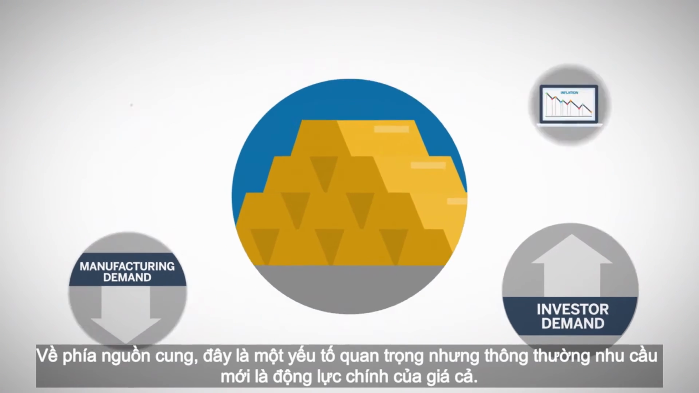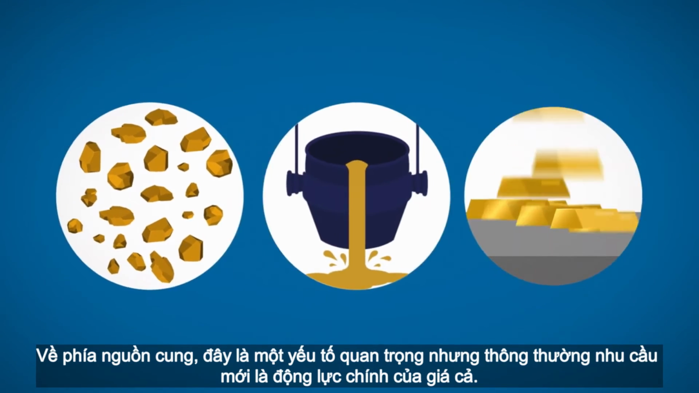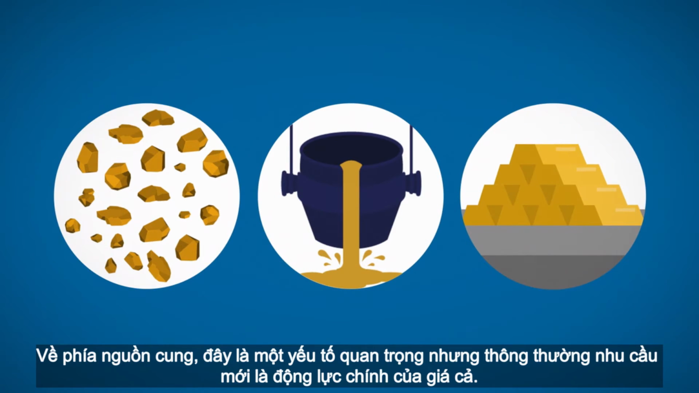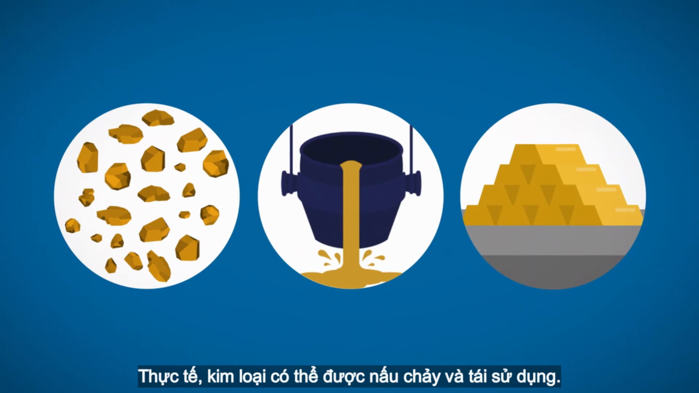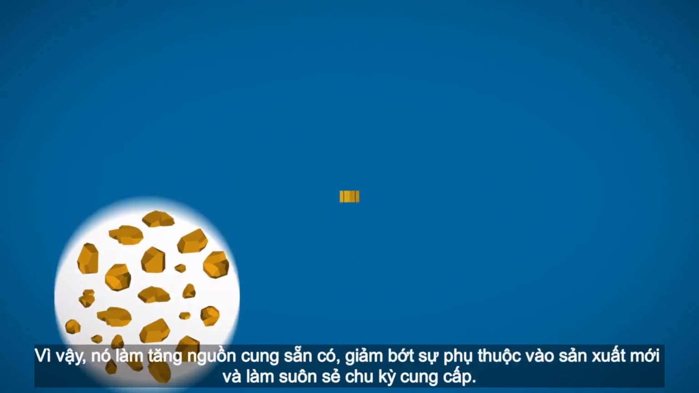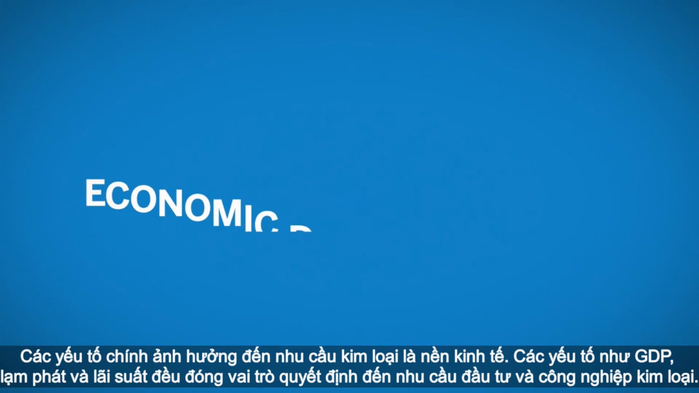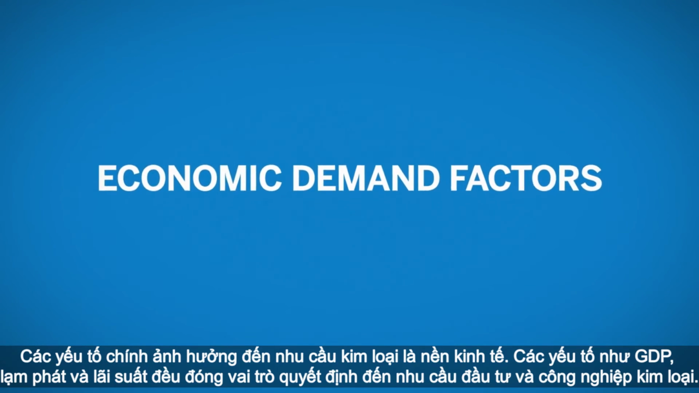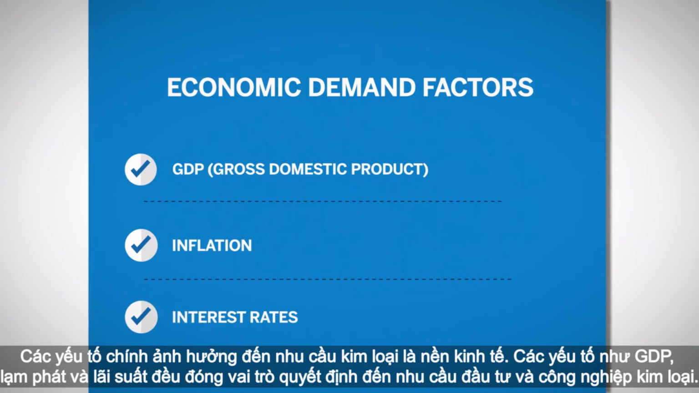When looking at the supply side of the metals market, we have a unique scenario where metals do not disappear after being used. Once metal is produced, it can be reused over and over. Therefore, the supply of metal can come from existing inventory as well as newly mined inventory. It is the availability of reusable material that tends to minimize the reliance on new metal production, which smooths out the supply cycle. Here are some of the main factors that affect demand for metals: GDP, inflation, and interest rates.